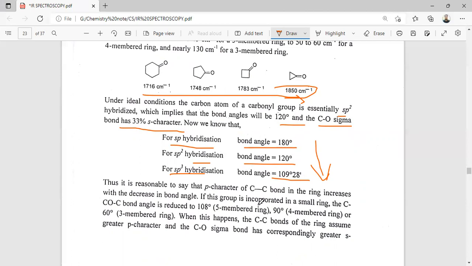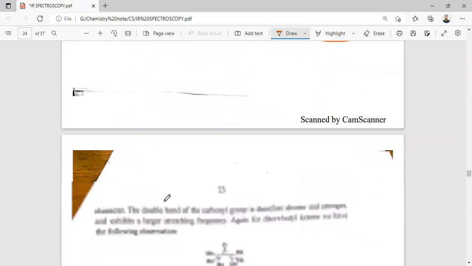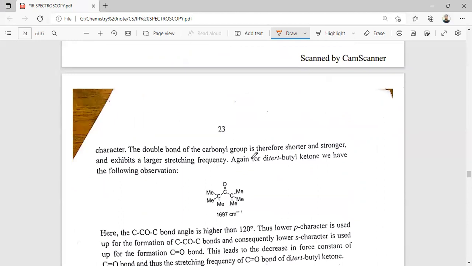So if the carbonyl group is incorporated in a small ring, the CC bonds of the ring assume greater p character, and the CO sigma bond has a correspondingly greater s character. So the double bond of the carbonyl group is therefore shorter and stronger, and exhibits higher stretching frequency.